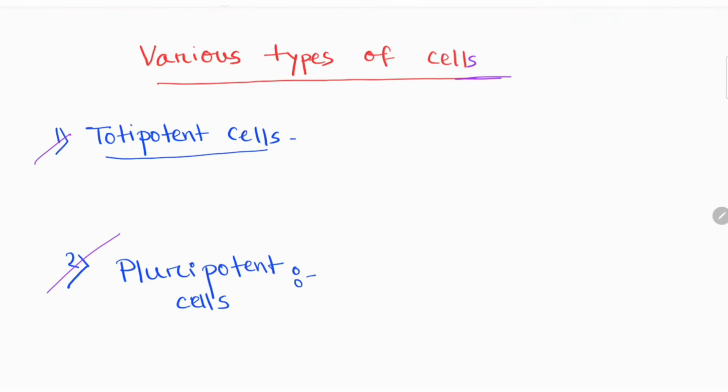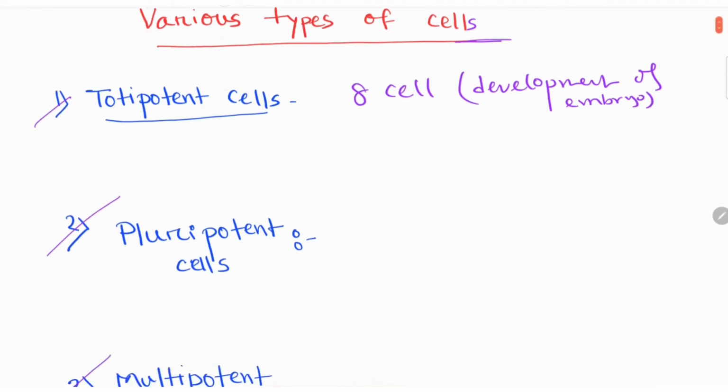During the development of the embryo, up to the cell stage 8, that is called totipotent cell development of embryo. And here is the speciality of these cells.